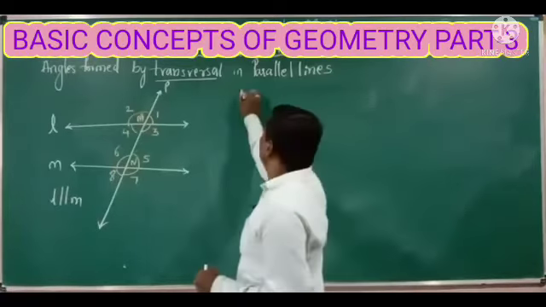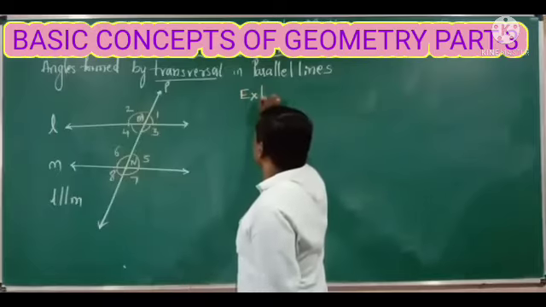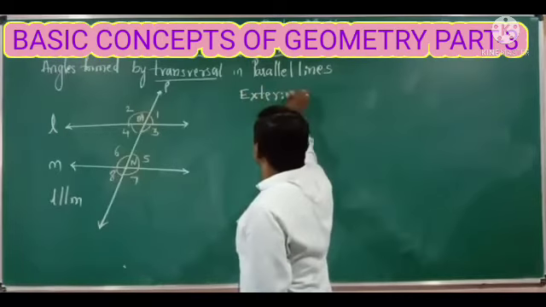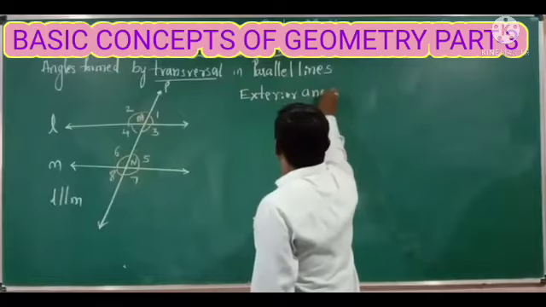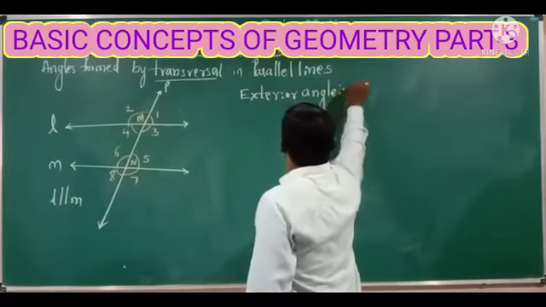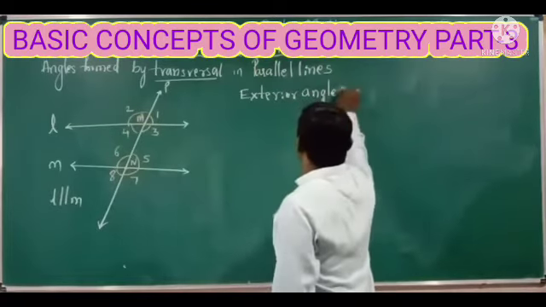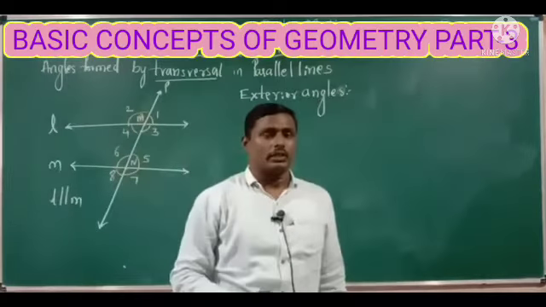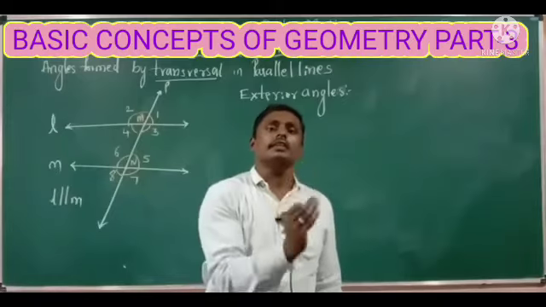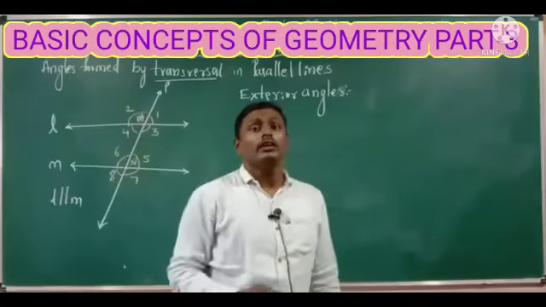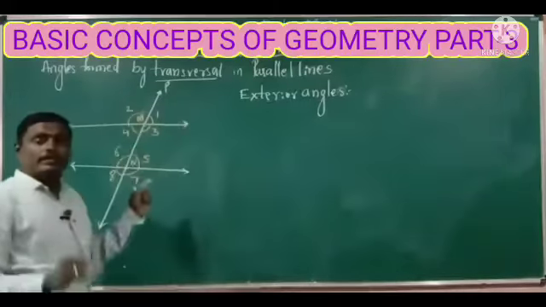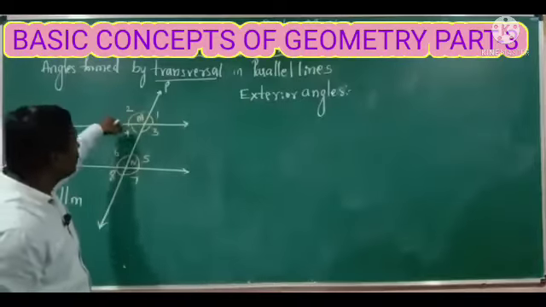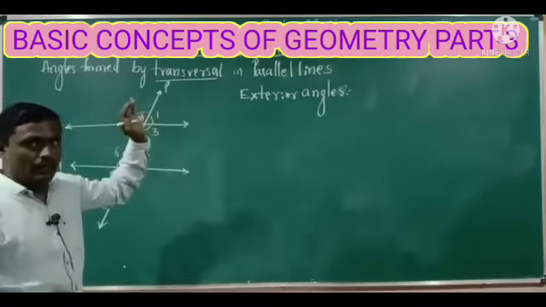First one, exterior angles. Exterior means what? Outer part. The angles which are existing in the outer part of the lines, the outer part of the inner angles, right?